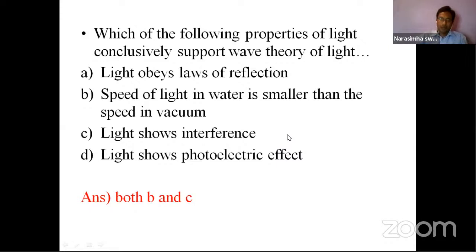Again, particle, that is electron. So the photoelectric effect is strictly in no way concerned with the wave theory. So of the options, two are there in this: the speed of light in water is smaller than the speed in vacuum, and light shows interference. These two are possible only when light is treated as a wave. So these two options support the wave theory. Then we'll move on to the next one.